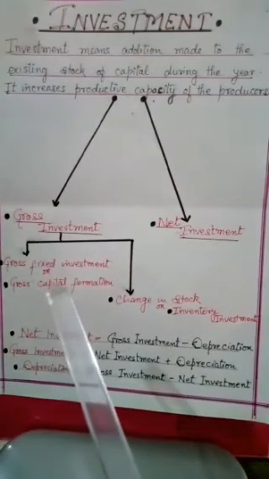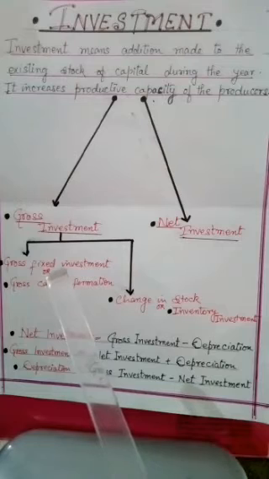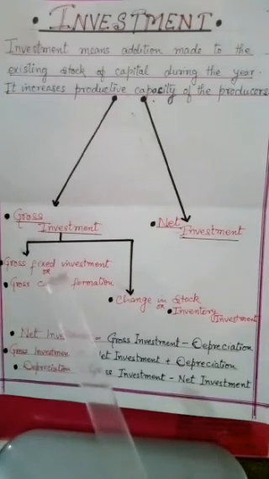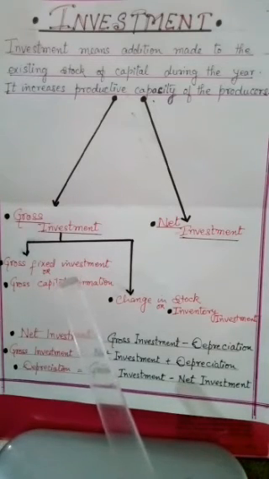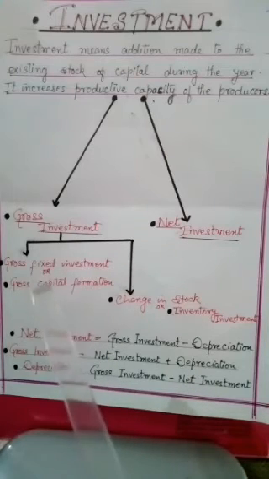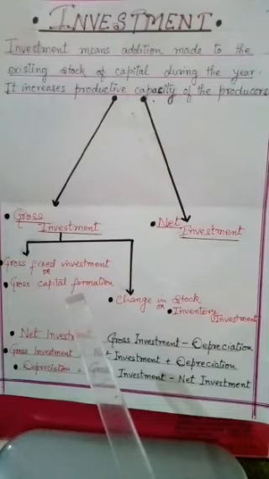What is gross fixed capital investment? It is the increase in the stock of fixed assets. Increase in the stock of fixed assets means the gross value of machinery and equipment, construction of buildings, business premises, etc. It is also called fixed capital formation.